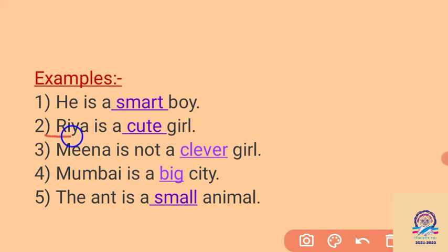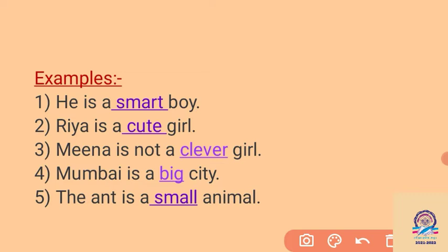Then, Riya is a cute girl. Girl is a noun and cute is an adjective. We are not comparing Riya with other girls, so that is the positive degree. Then, Meena is not a clever girl. Here we can frame a negative sentence and a positive sentence also.